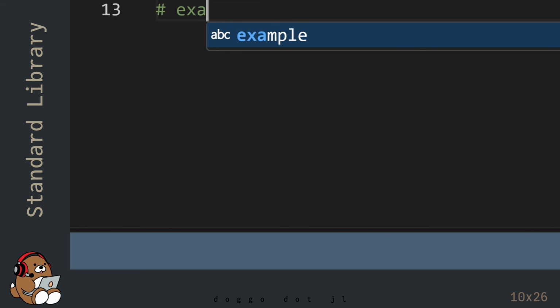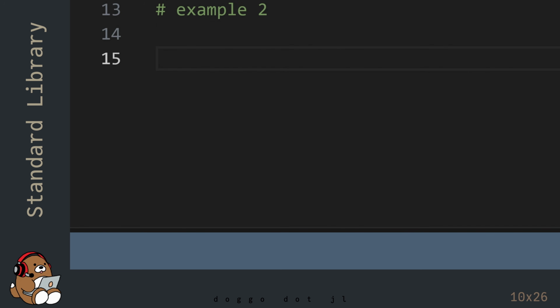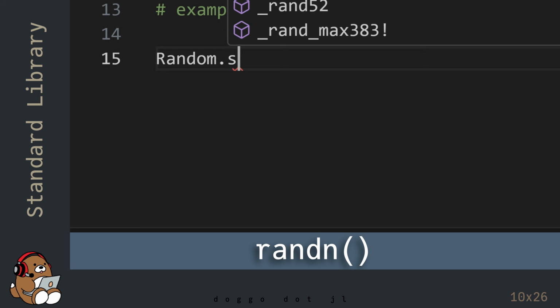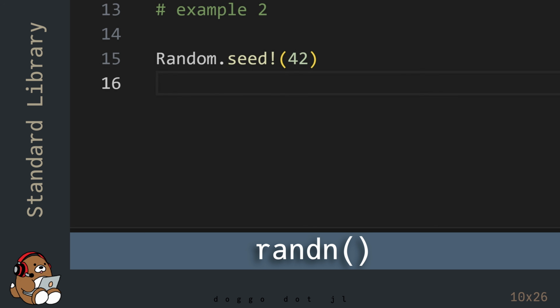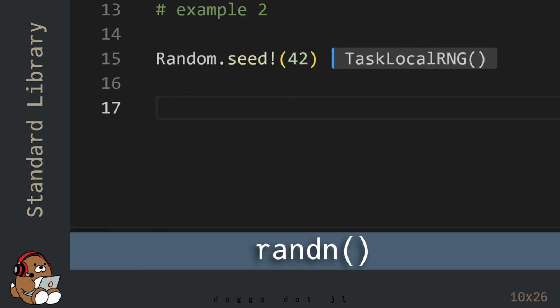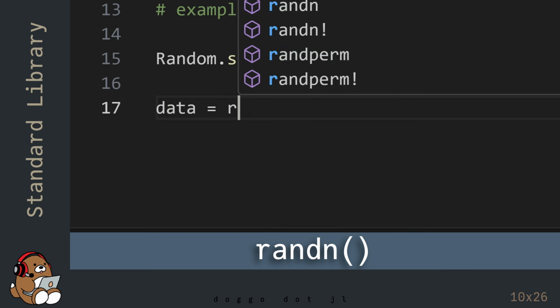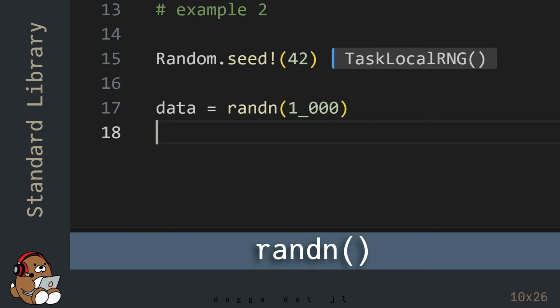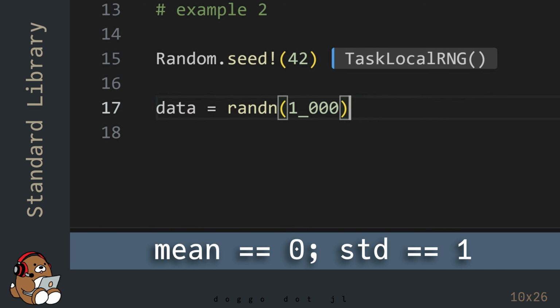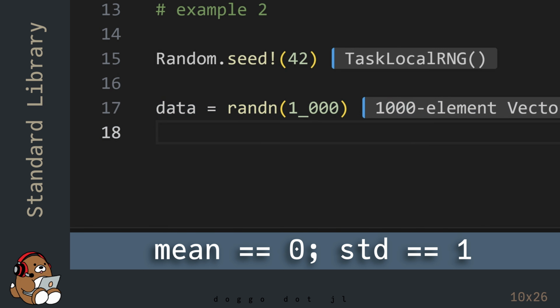Another useful library is the statistics library. So let's take a look at that next. Let's start by generating a vector containing 1000 random numbers using a normal distribution by using the randn function as opposed to the rand function. A normal distribution is a distribution with a mean of 0 and a standard deviation of 1.